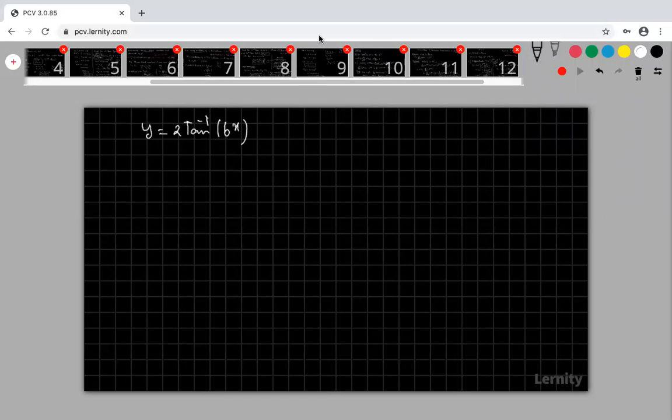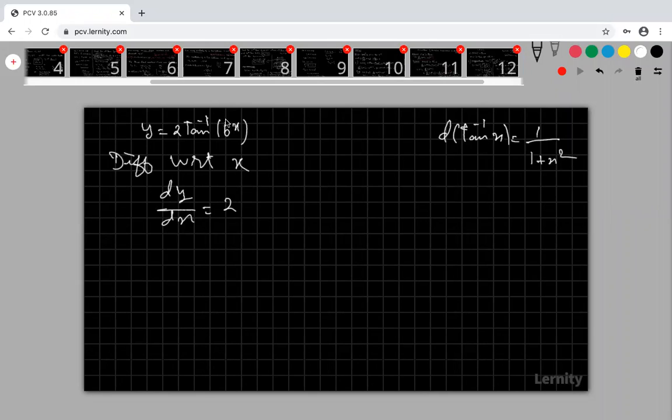Now differentiate. How to differentiate this? This is your y. Differentiate y with respect to x. This is my dy by dx, this is 2 tan inverse. What is tan inverse of x differentiation? My tan inverse of x differentiation is 1 by 1 plus x square. Here in place of x, I have 6 power x, so 1 by 1 plus 6 power x the whole square. But you have to differentiate this 6 power x also.